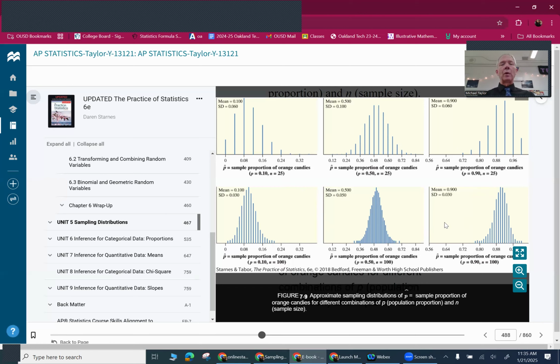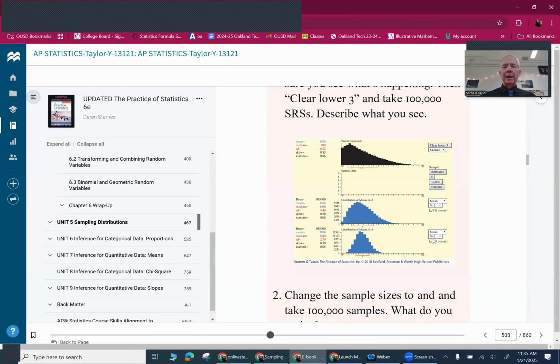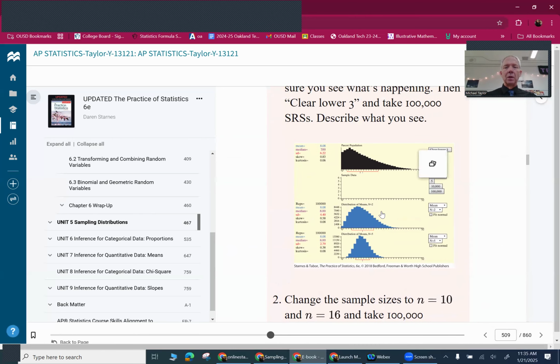There's a similar thing going on with means, which is what we did in class probably today or yesterday around heights of NBA players. It works with weights. It works with anything where it's a numeric answer and we're not counting out of a total. We're just literally averaging things. So in the book on page, I think 509, there's several pages in chapter 7.3 that has this stuff on it. They talk about this little widget here, which is pretty easy to find. And I'm just going to walk you through it.